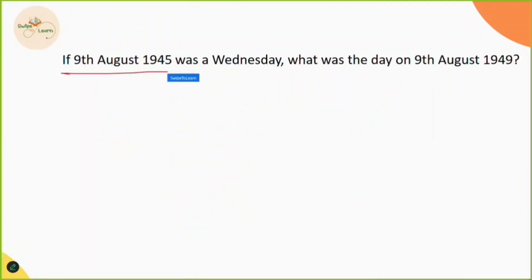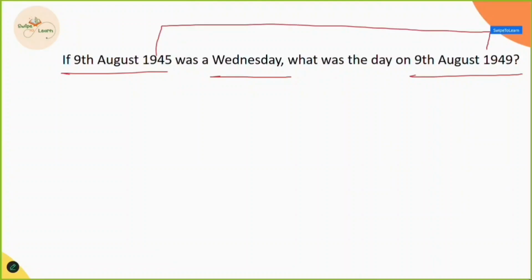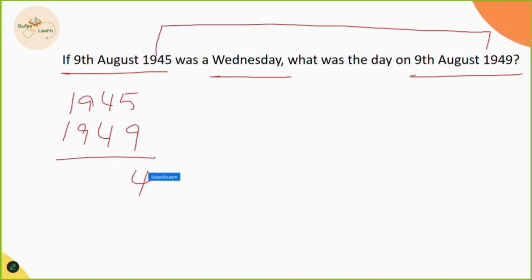If 9th August 1945 was a Wednesday, what was the day on 9th August 1949? The first step is to calculate the difference between the given years. The difference between 1945 and 1949 is 4. We have to check if there are any leap years between the given year and the end year. Between 1945 and 1949, we have only one leap year, which is 1948.